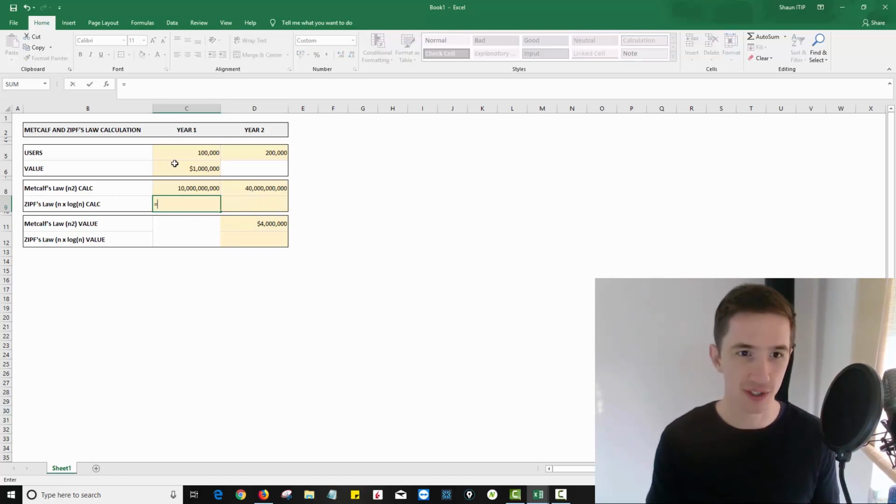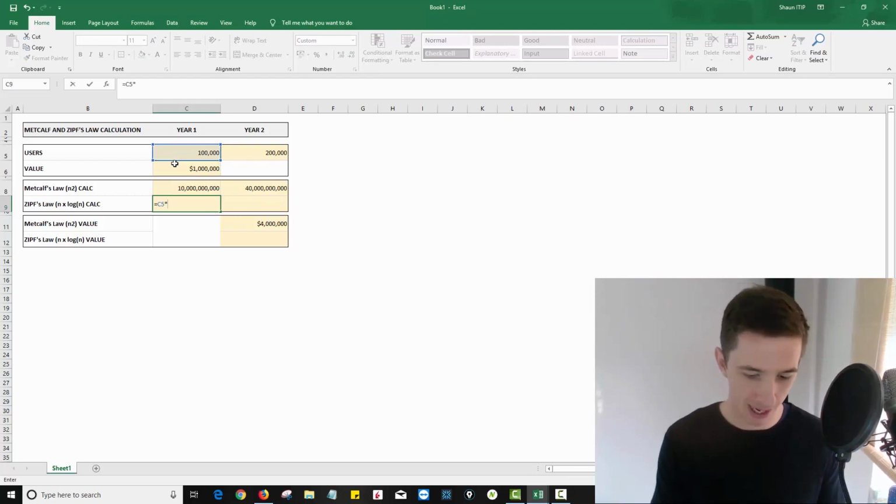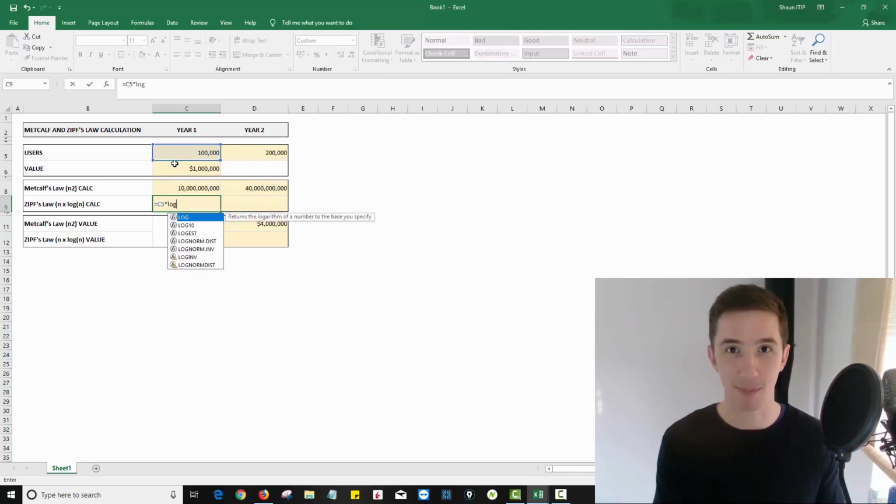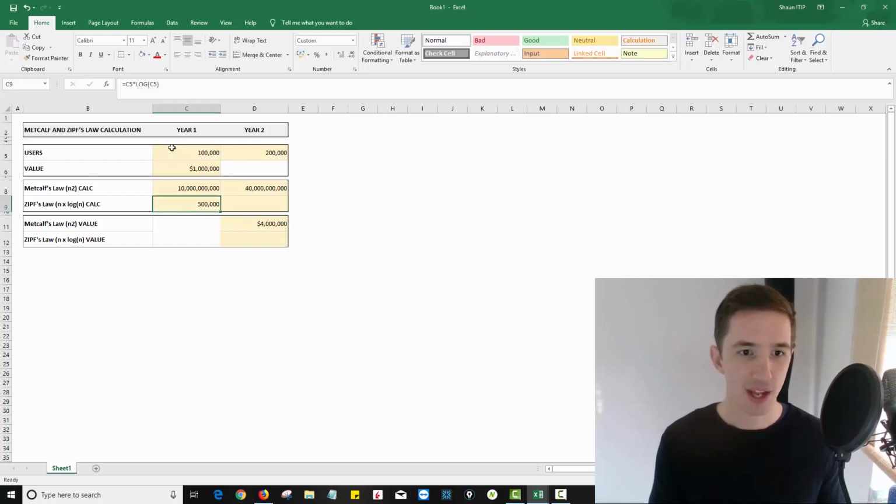So with Zipf's law, we do the same thing. We take the 100,000 users, but we multiply it by the log. So you literally just type in log, open bracket, the logarithm of those users. And you can see that it gives me a very, very different number to Metcalfe's law here. And so what I'm going to do is apply that to year two as well.